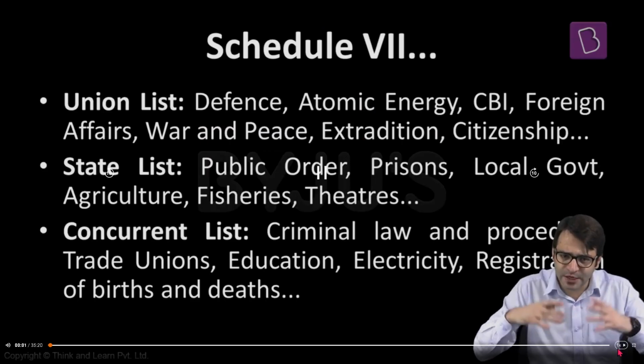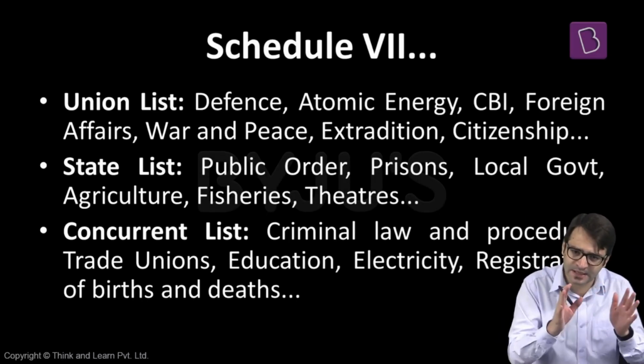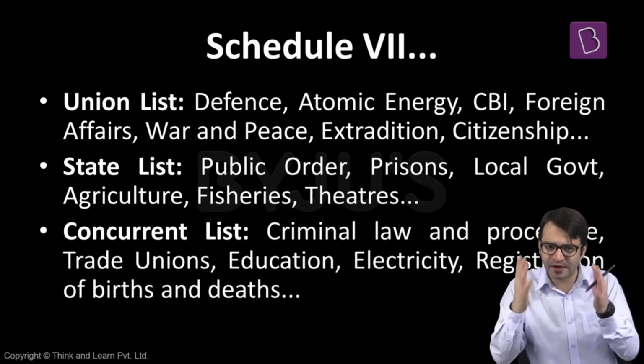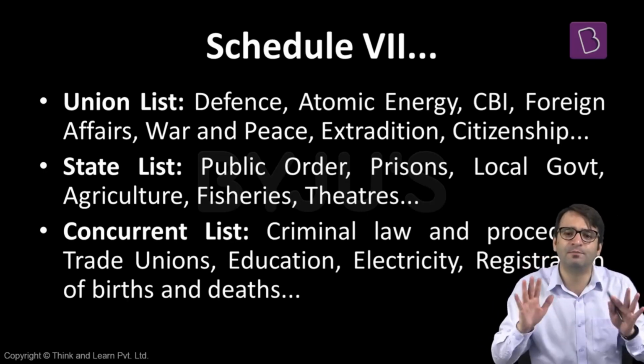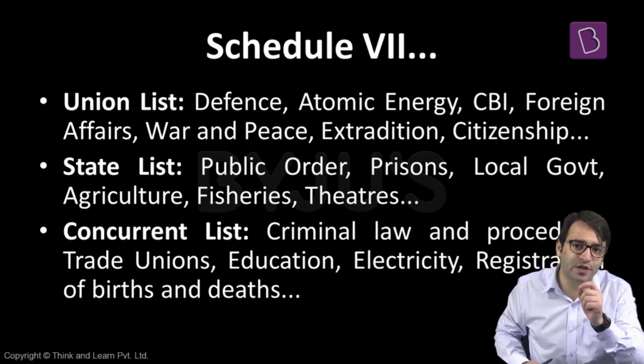Now let's look at Schedule 7 of the Indian Constitution. In center-state relations, we have discussed Schedule 7 in detail, but let me recap it for you here. We have something called distribution of powers. India is a federal polity. Our constitution is federal in character. And in a federal constitution, there is a distribution of powers. That means some powers are vested with the center, some powers are vested with the states. That distribution of powers is mentioned under Article 246 of the Indian Constitution.